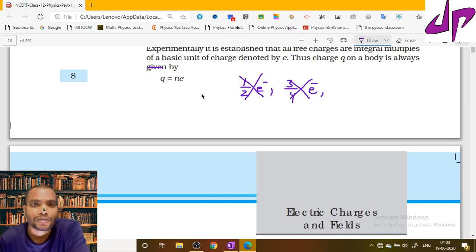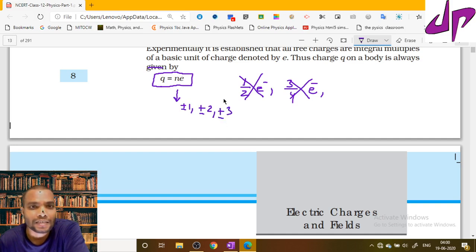This is the first formula I am introducing in this chapter. Charge Q equals N e. Here Q is the charge, and N equals plus or minus 1, plus or minus 2, plus or minus 3. It is an integer.